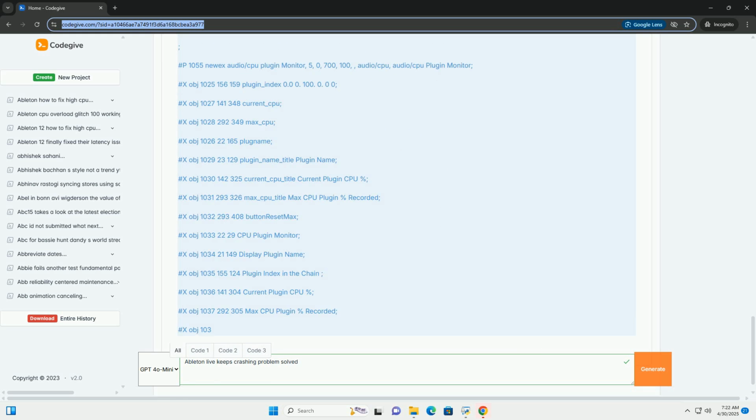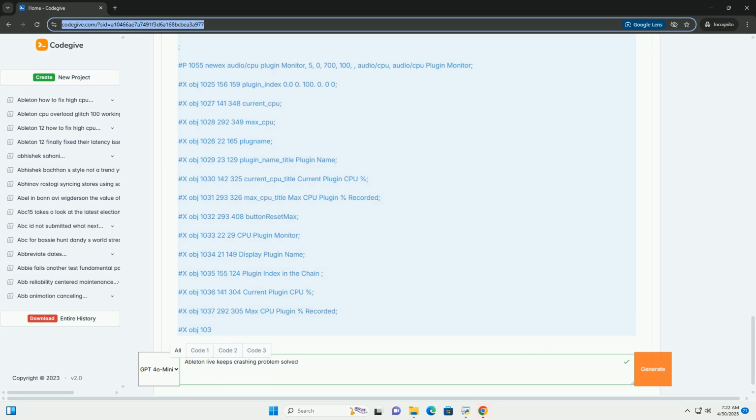Explanation. 1. live.param. This object creates a parameter in Ableton Live that allows you to select the plugin index. This will let you iterate through each plugin on your track. 2. Audio/CPU plugin monitor. This is a custom C++ class that accesses the track information, and returns CPU usage and plugin name. The code for the C++ class is below.